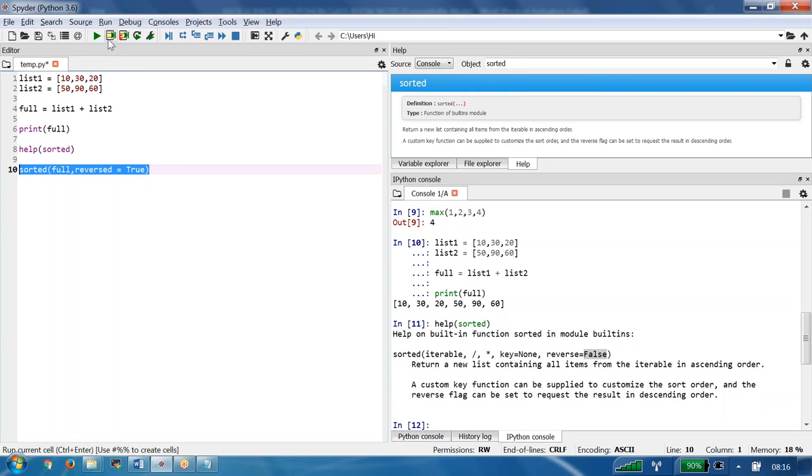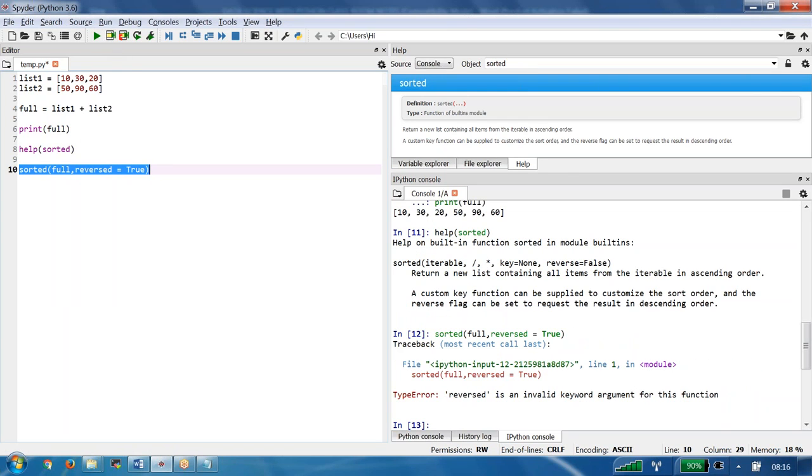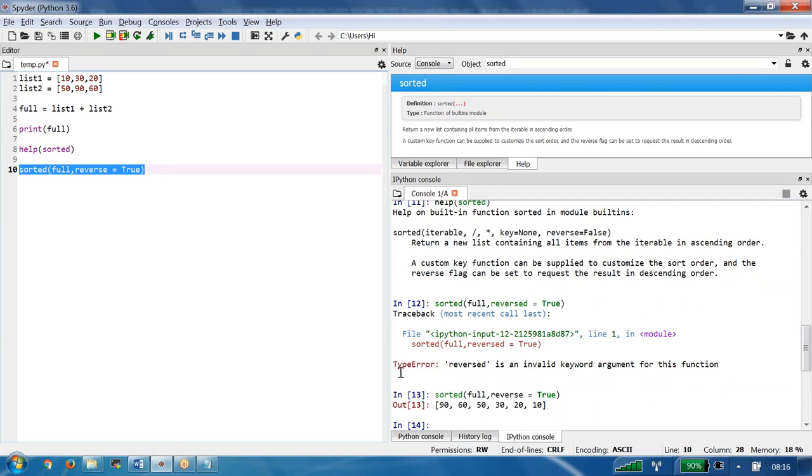Let us go and try to run this one. We ran it. I made a spelling mistake. It is reverse, it's not reversed. Now go and try to run this one. What are you seeing now? Sorted in descending order, right? 90, 60, 50, 30, 10, like that.